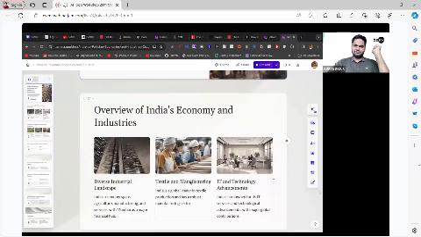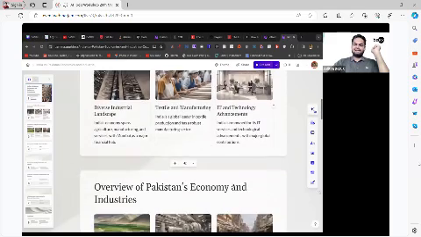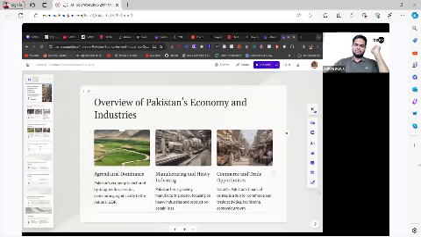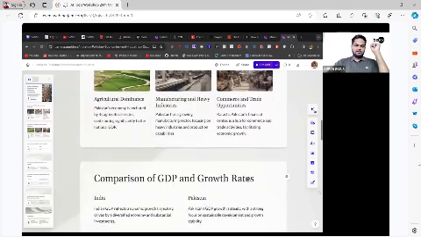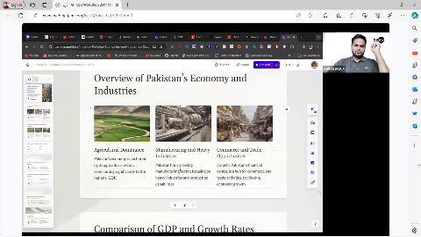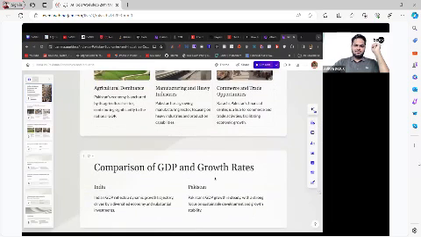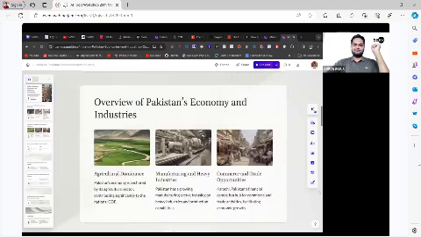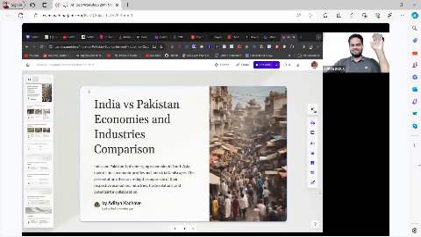Diverse industrial landscape, textile and manufacturing, IT and technology, overview of Pakistan's economies, industries, agriculture dominance, manufacturing and heavy industries, commerce and trade, trade opportunities. I think they also missed terrorism over here. So comparison of GDP and GDP growth rates, right? So here they have given what is the dynamic trajectory and all these things, right? How much time did it take?